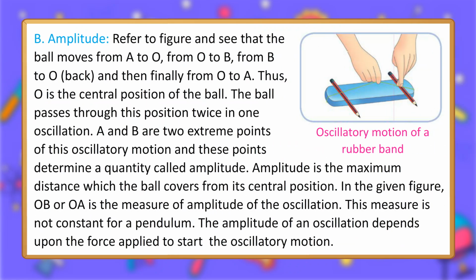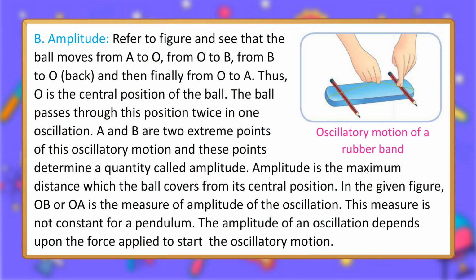B. Amplitude. Refer to the figure and see that the ball moves from A to O, from O to B, from B to O back, and then finally from O to A. Thus, O is the central position of the ball. The ball passes through this position twice in one oscillation. A and B are two extreme points of this oscillatory motion, and these points determine a quantity called amplitude.